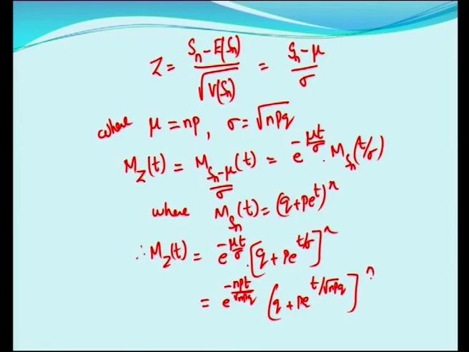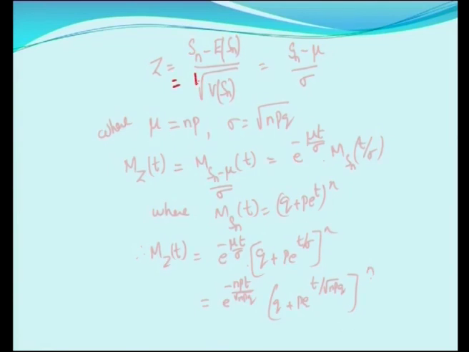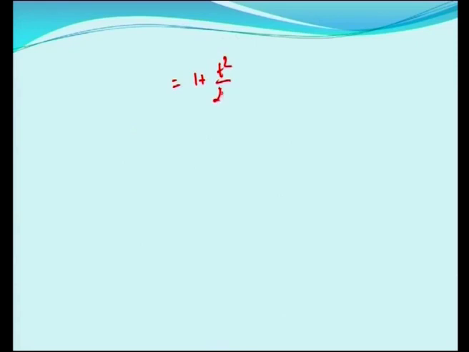And this can be simplified as 1 plus t square by 2n plus order of n power minus 3 by 2, whole power n. As n tends to infinity, order of n power minus 3 by 2 tends to 0.